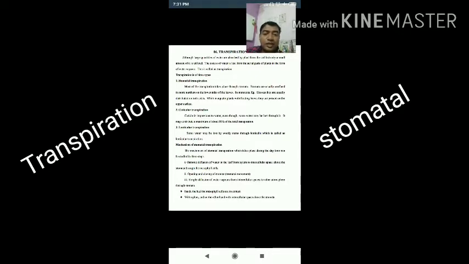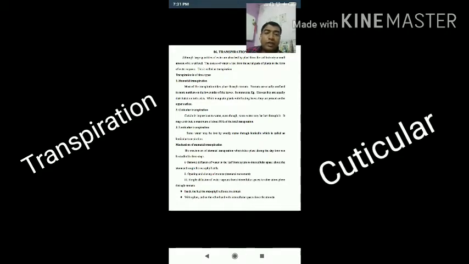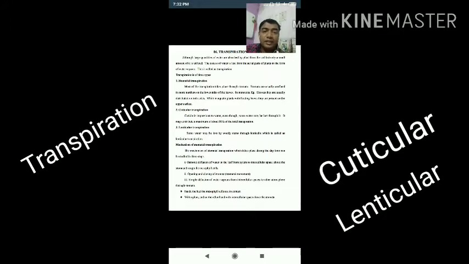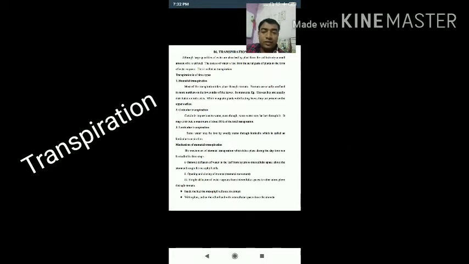Cuticular transpiration: the cuticle is impervious to water, even though some water may be lost through the cuticles, a maximum of 10% of total transpiration. What about lenticellular transpiration? Some water may also be lost by the woody stems through the lenticels, which is called lenticellular transpiration. So the maximum water is lost in plants through the stomata, almost 90% of the water loss.